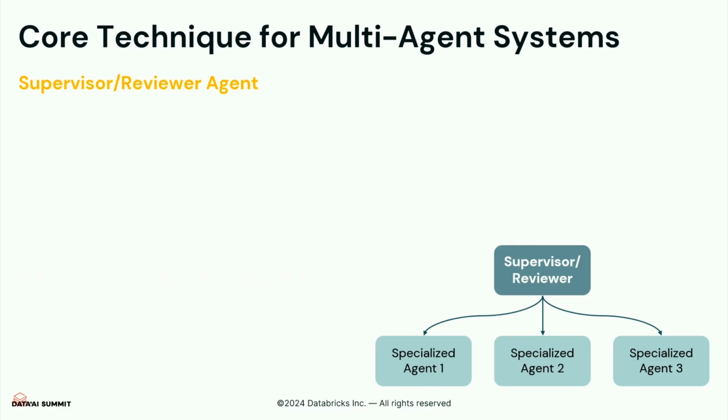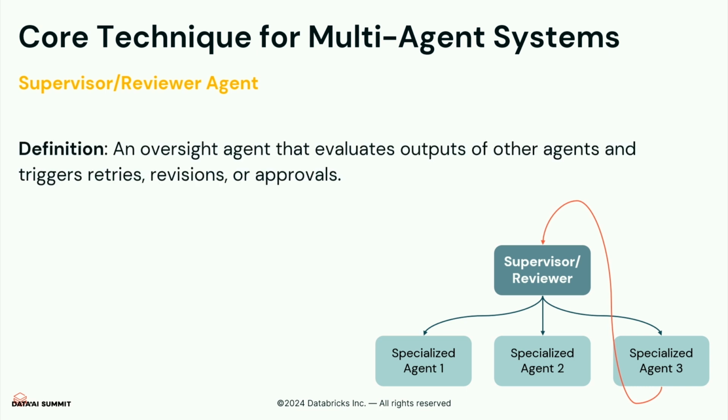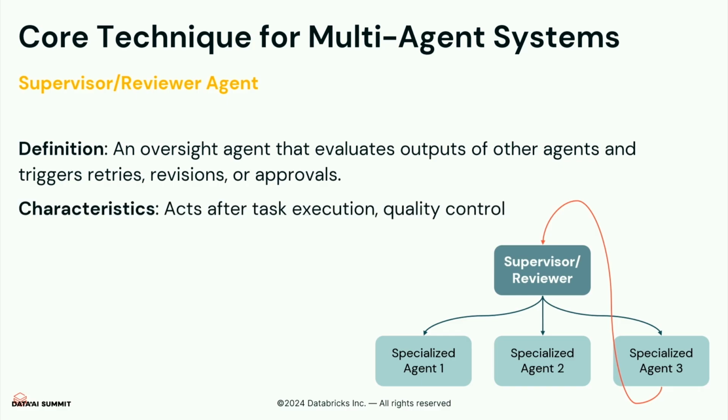And then we have the supervisor and reviewer agent. The supervisor and reviewer agent will review the answer that the specialized agents give and then determine if we need to retry for better performance.